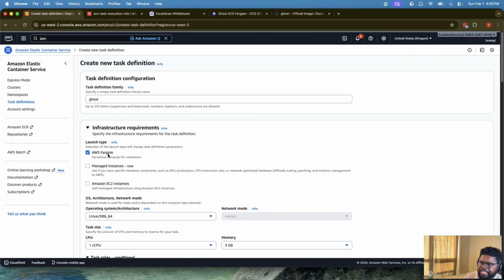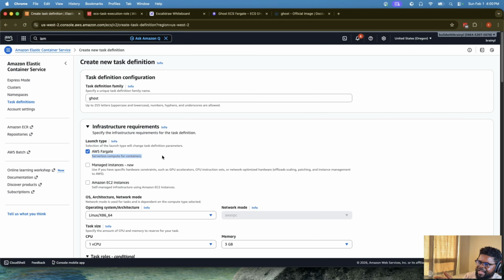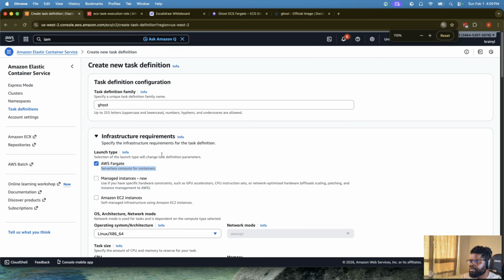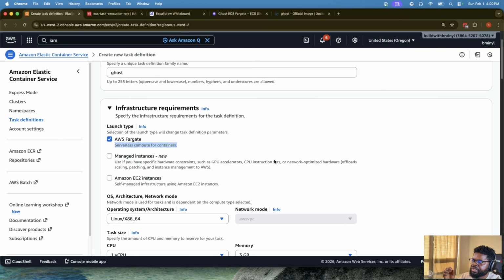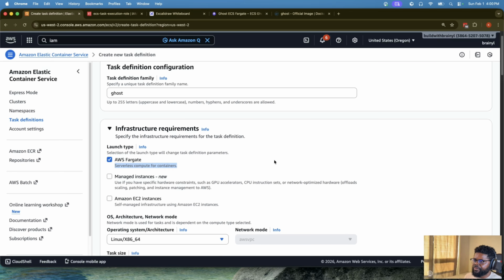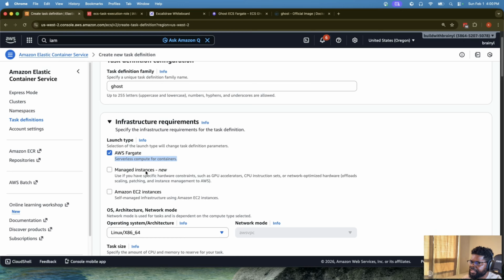So the launch type in this case is where you're asking questions. You can see serverless compute for containers. Let me try and zoom this a bit just so that you can see properly. But the thing is that you can now choose your launch type. If you really want AWS to handle everything for you, you can use Fargate. You can also use managed instances. And then you can also do Amazon EC2 instances, right? In this case, we're going to use Fargate just to make it very easy.